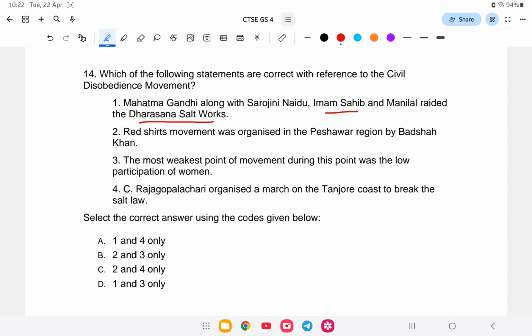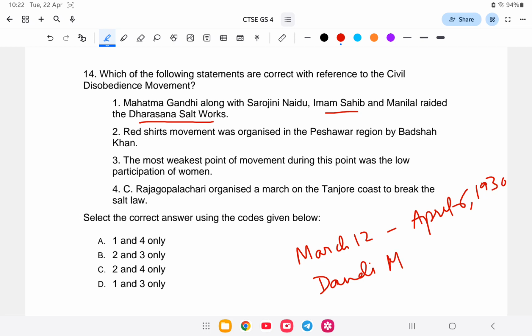First of all, when did the civil disobedience movement start? That is from March 12 to April 6, Mahatma Gandhi did the Dandi March, in 1930. From the Dandi March, it started in 1930 and continued in 1932, and up to 1934 it was the civil disobedience movement.